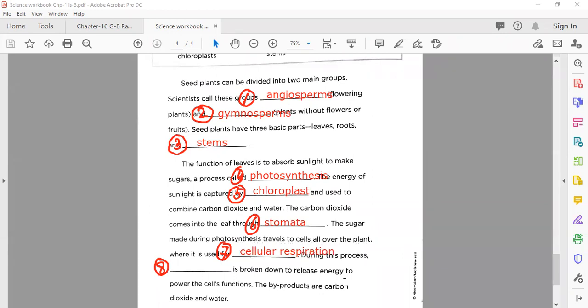Well done, very nice. During this process, dash is broken down to release energy to power the cell's function. The byproducts are carbon dioxide and water. So what is broken down? Yes, well done. Glucose, yes, you can say that, but the correct word here is sugar. Well done. Very nice, my dear.